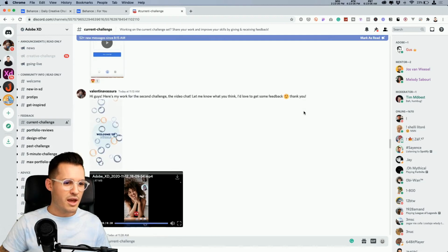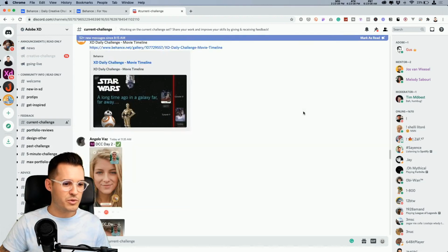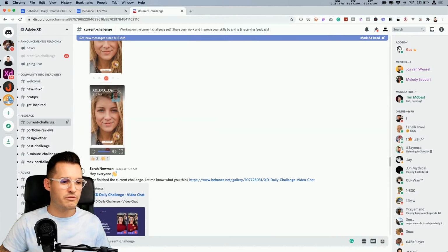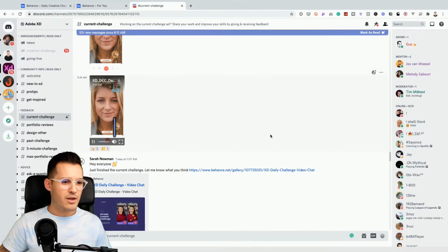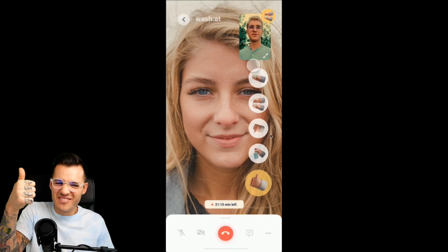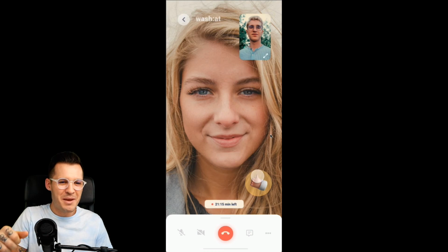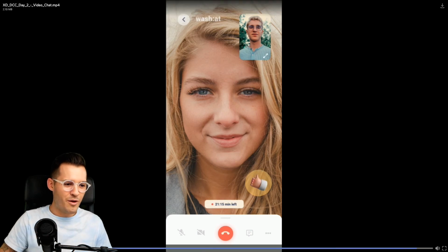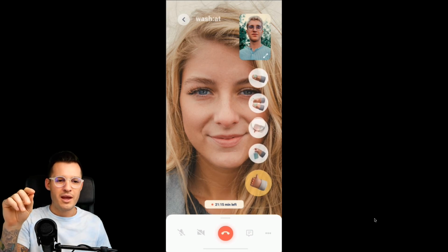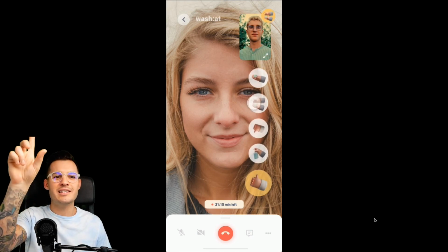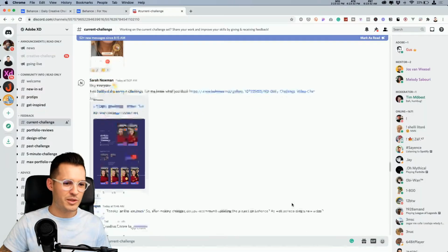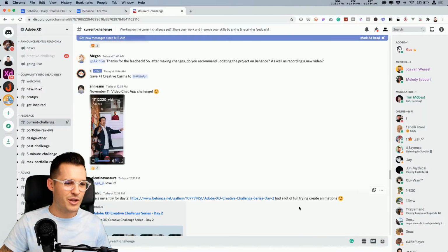There was another one down here I wanted to home in on, which was really, really cool. I like this one. This one is from Angelo Vaz, and he also did a little bottom anchored drawer. Look at the fun little three-dimensional thumbs up hand. Let's replay that one more time. That was really cool. You hit it, it expands the drawer up, and then you could select and drag it up to the person, and it just stickers it right there. That could be really cool. You don't need all that fancy animation if you don't want it.